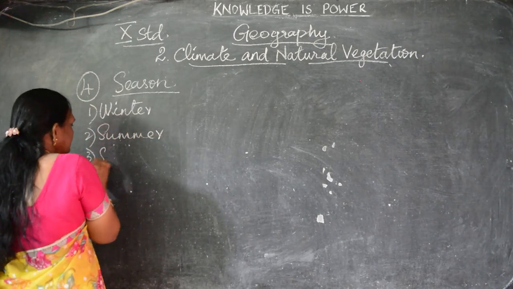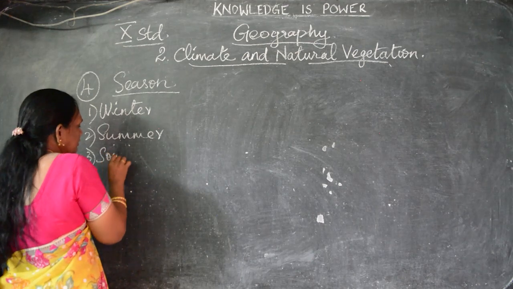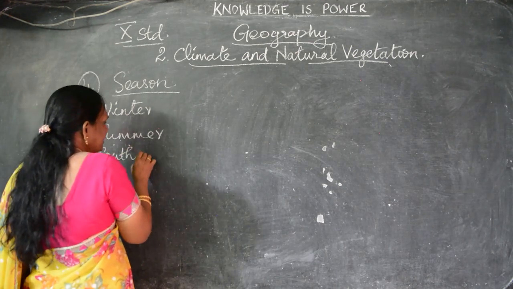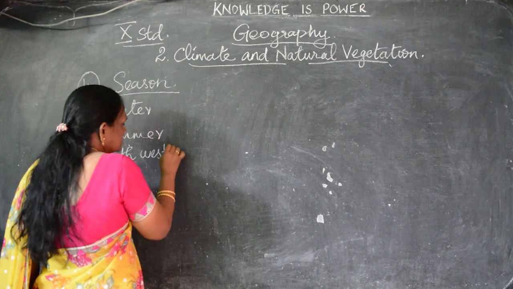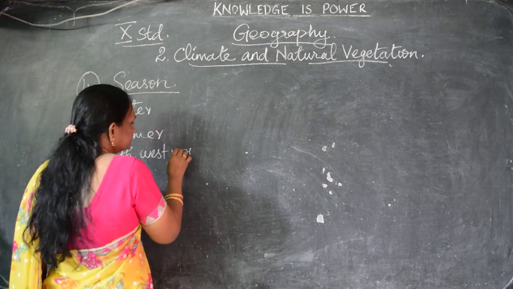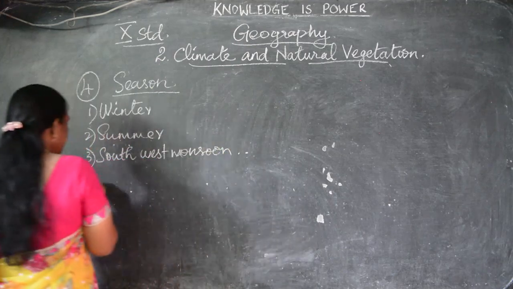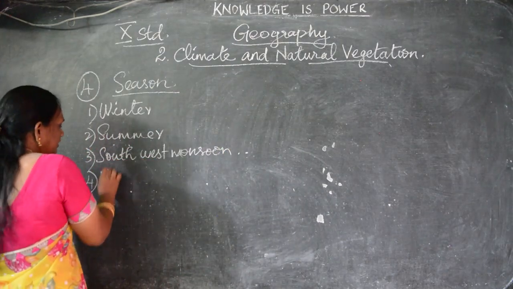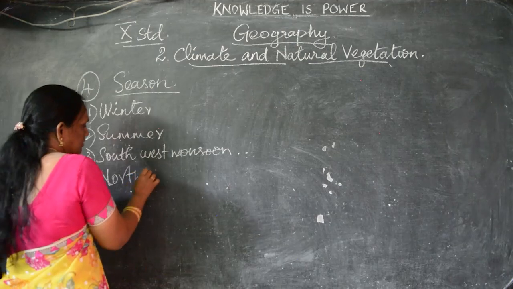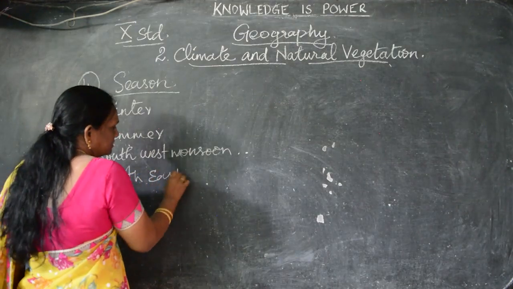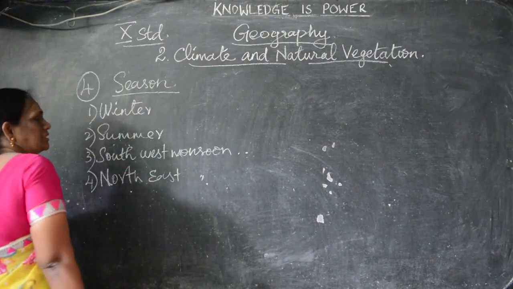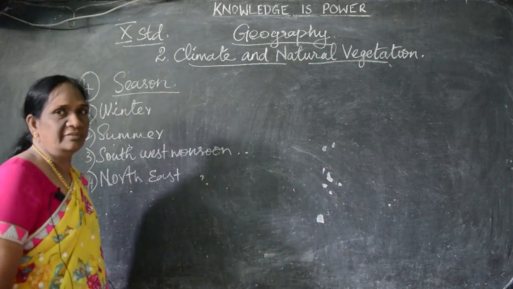then third one, southwest monsoon, that is rainy season. Southwest monsoon, or we can say it as rainy season. And fourth one, northeast monsoon. So, these are the seasons of India.